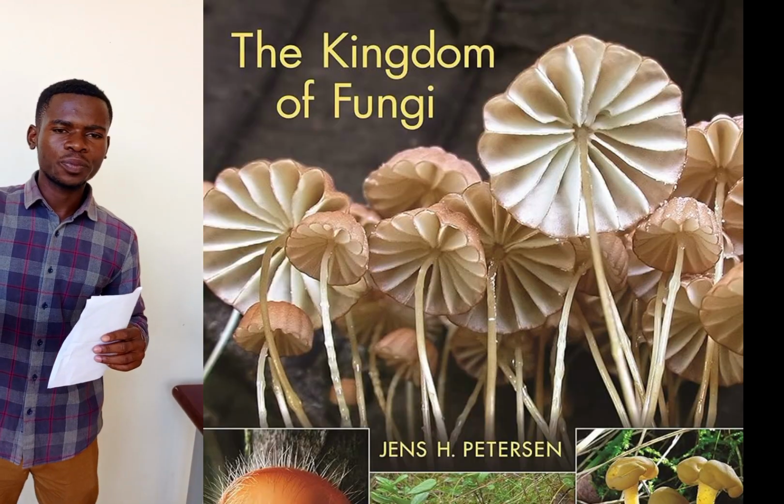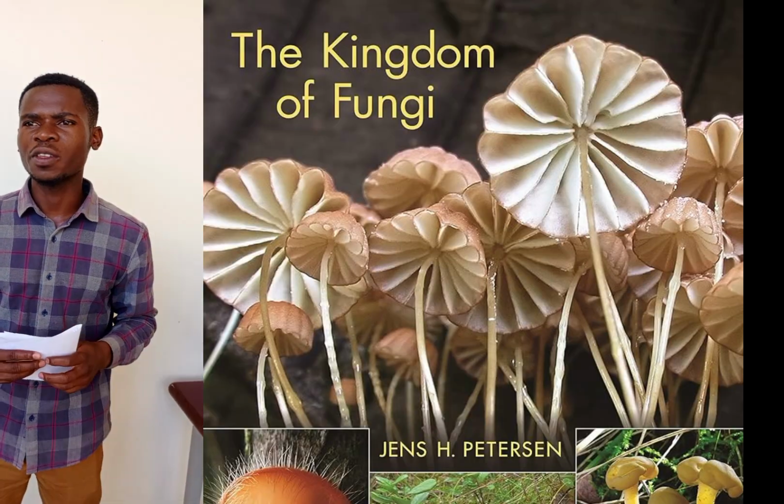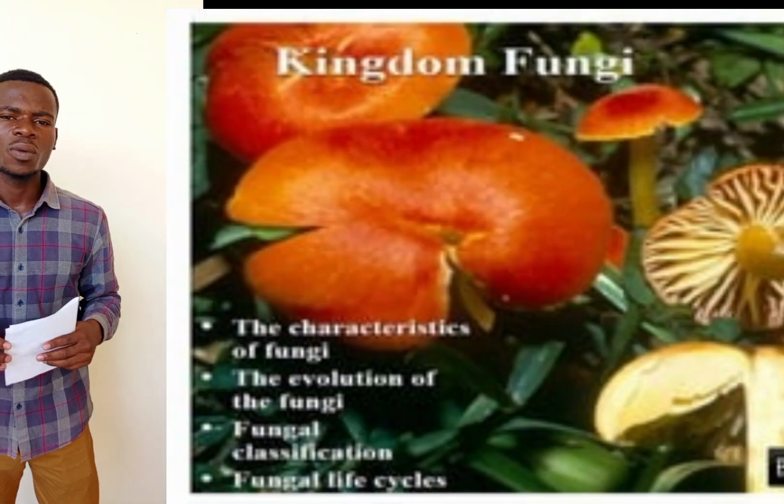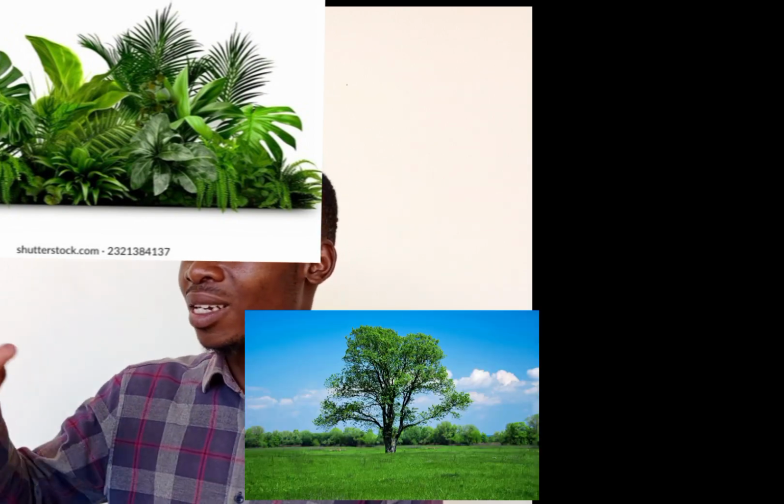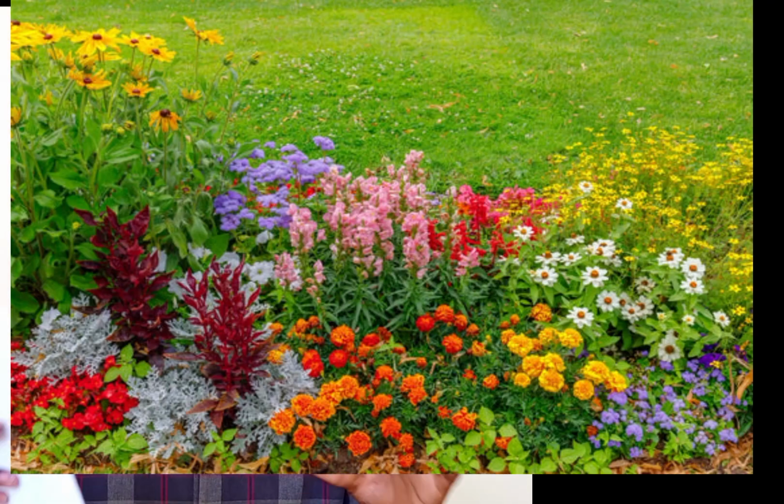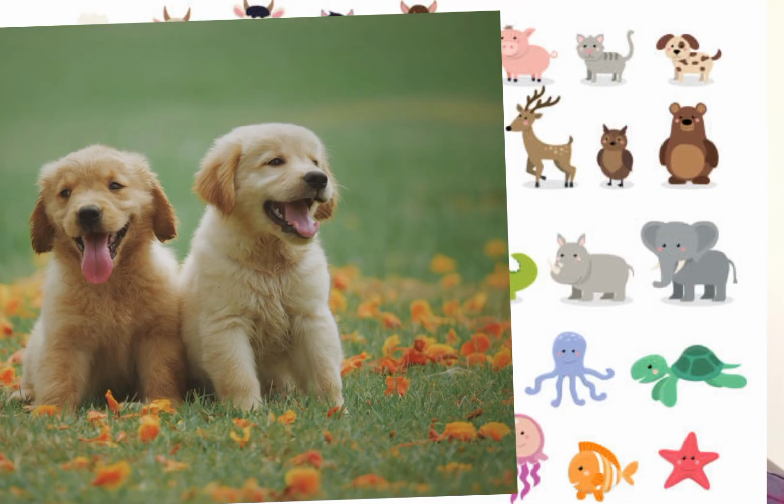Then we have kingdom Fungi, which consists of the fungi and the mushrooms we know. Then you have kingdom Plantae, which consists of all these plants we normally see, the green plants we have, and some other types of water plants which are floating on water surfaces. Then we have the last kingdom, which is kingdom Animalia, which consists of all animals.